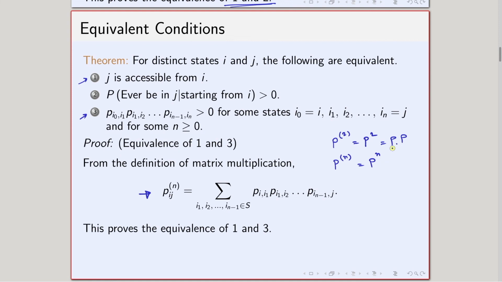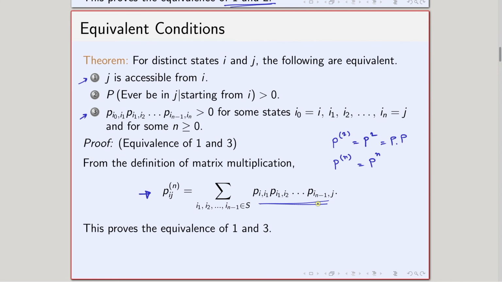Now, we know that when we take the multiplication of two matrices, that basically means that I have to take the rows of the first matrix and the columns of the second matrix, and take the row of the first matrix times the column of the second matrix. If you keep on doing this, then P to the power n turns out to be some combination like this.